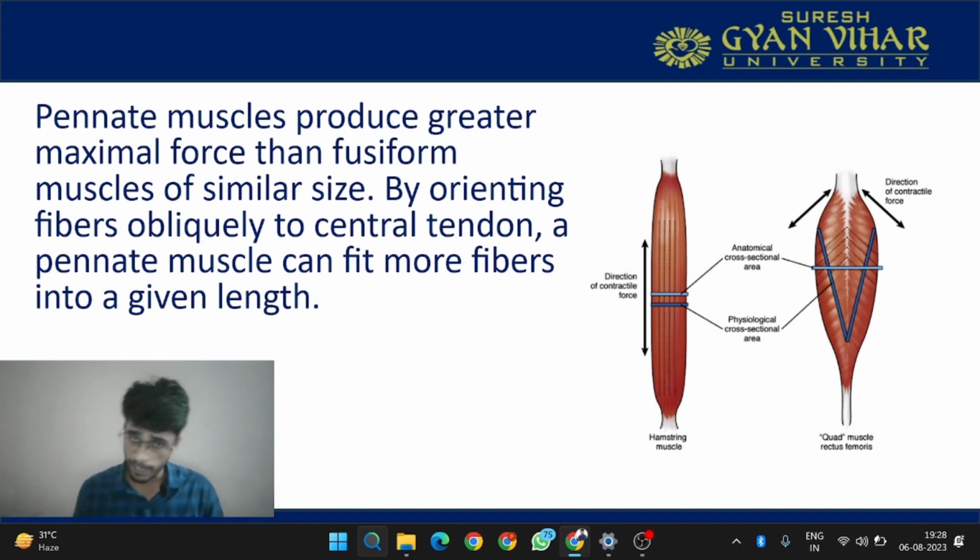In this same manner, it is possible for a muscle to accommodate a lot of muscle fibers when it is oriented in an oblique manner. If the muscle fibers are more, then the maximal force produced in that muscle will be more, because a fusiform muscle will accommodate only fewer fibers because it is not obliquely oriented, whereas a pinnate muscle will take a lot of fibers, and if the fibers are more, then the amount of force produced will be more. This is what is written over here.